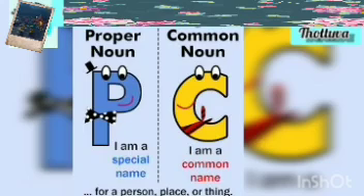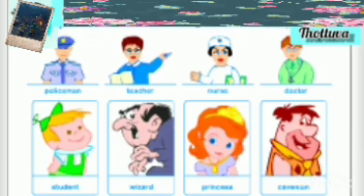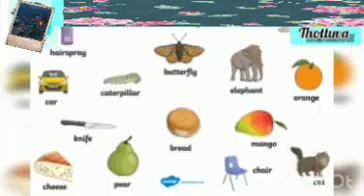But if I simply say duck, it can be any duck anywhere in the world. The same way, if I say cat, it can refer to any cat. But if I have a pet cat at home whose name is Pussy, and I say Pussy cat, I am referring to the particular cat in my house. So duck, cat, wolf, dog, etc. are general names of a particular species of animal.